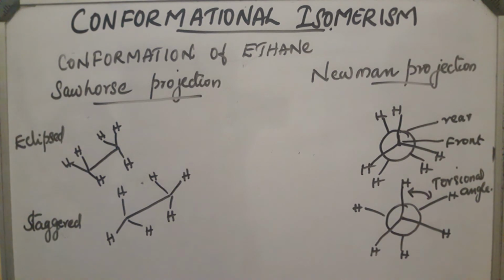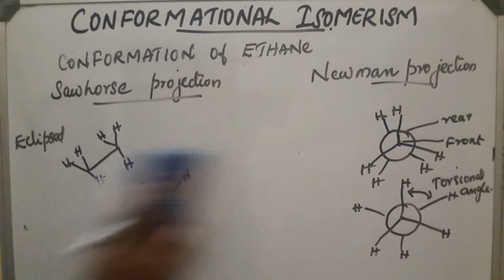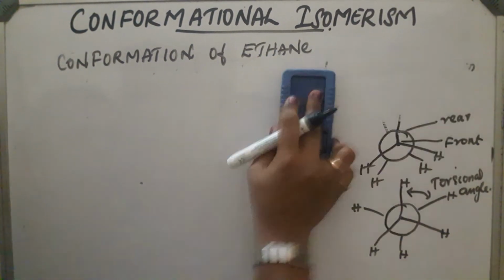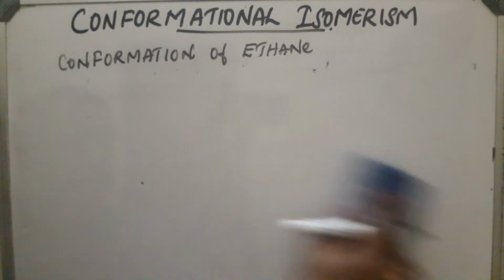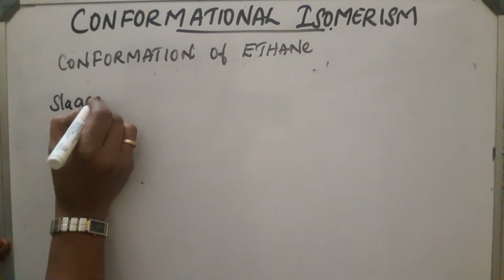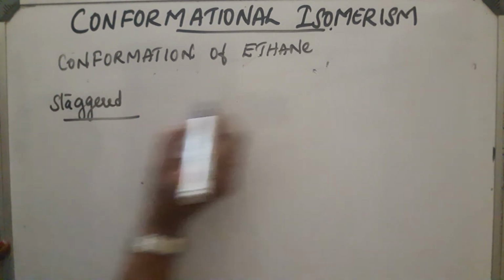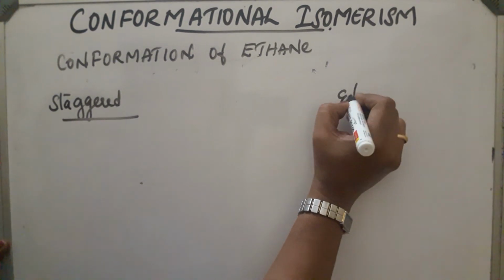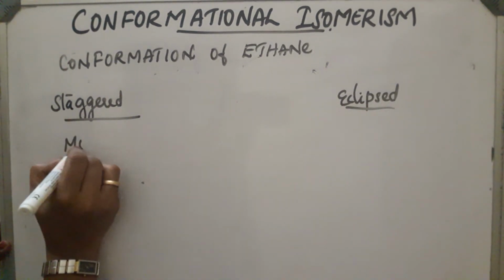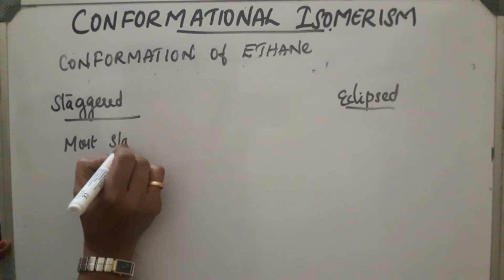Now, let us discuss the difference between these two. One is most stable and the other is least stable. First, staggered. This is most stable. Why?